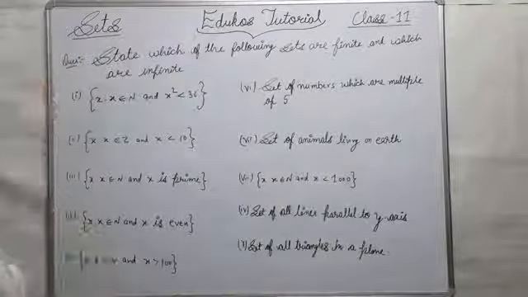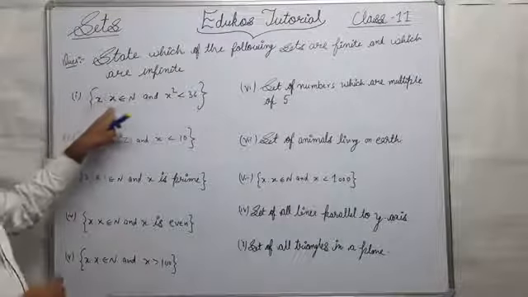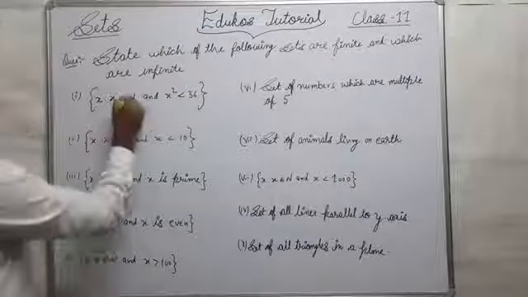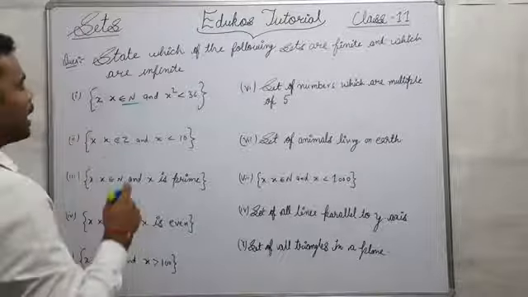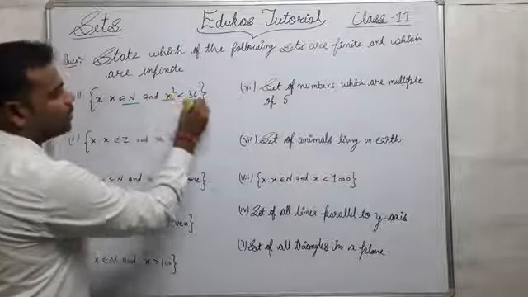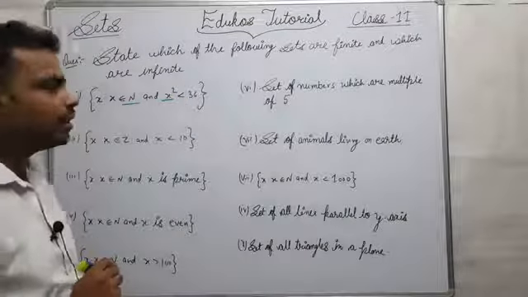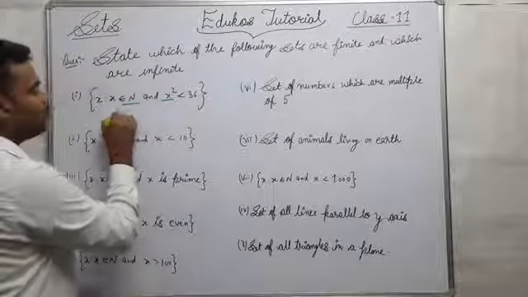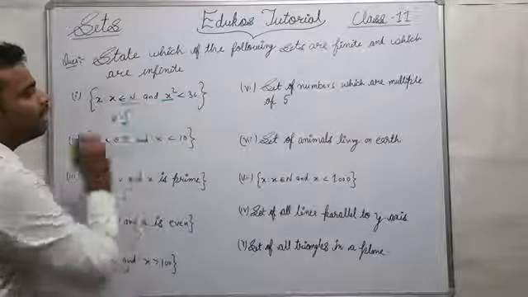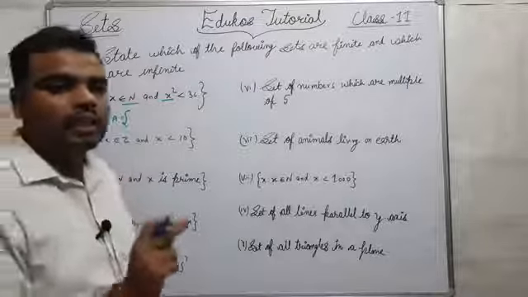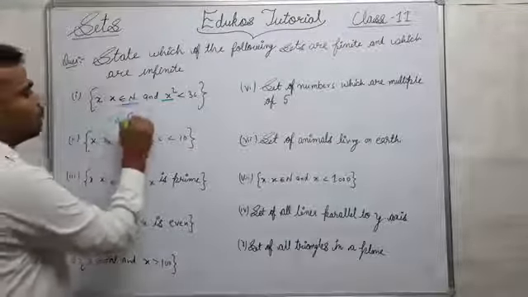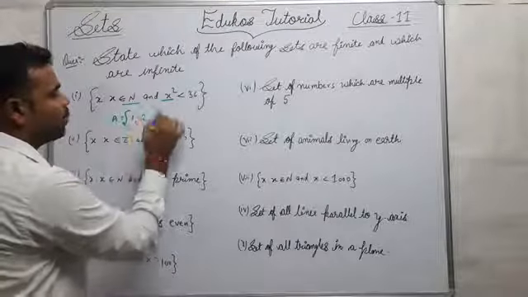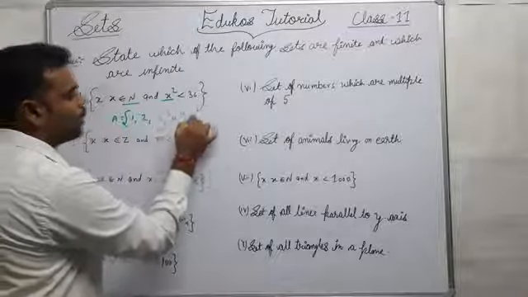First is x such that x belongs to natural numbers. As we know, natural numbers start from 1, and given that x square is less than 36, we can write simply the elements whose square is less than 36 and which belong to natural numbers: 1, 2, 3, 4 and 5.